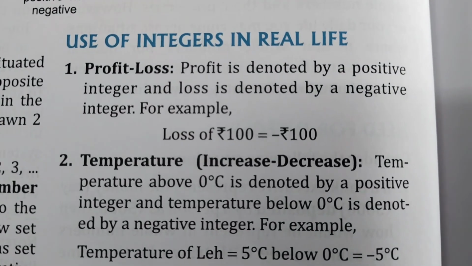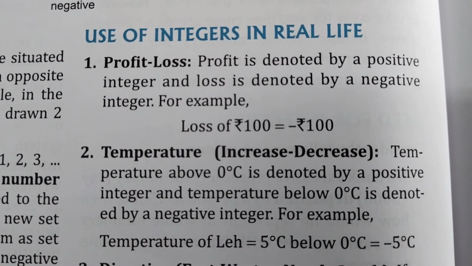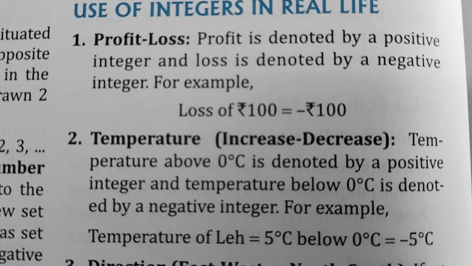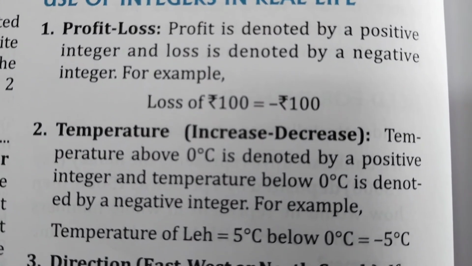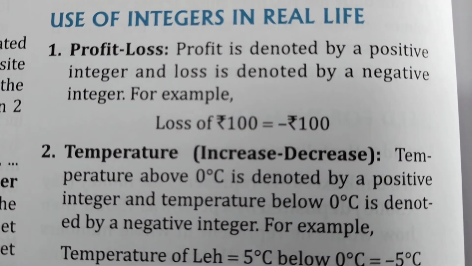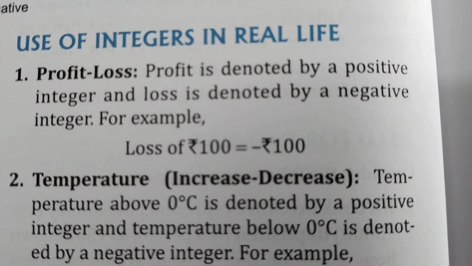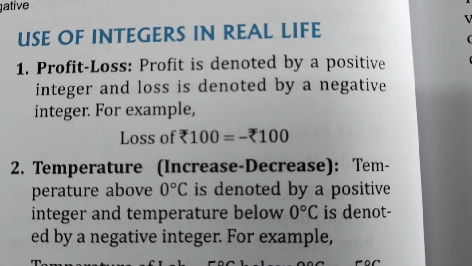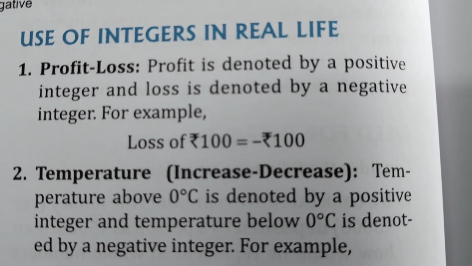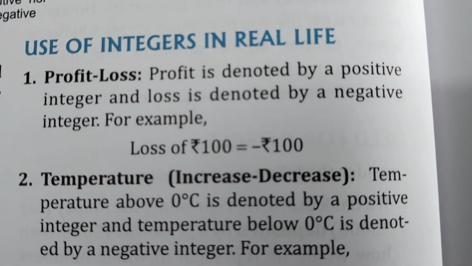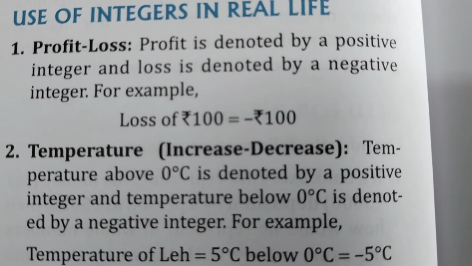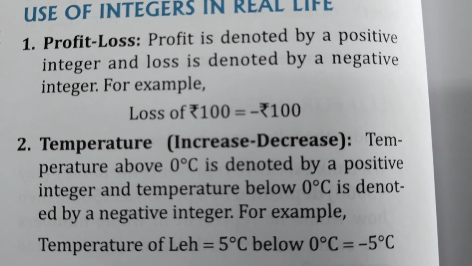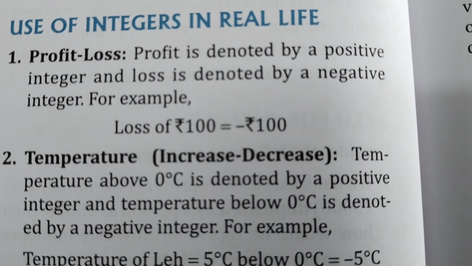So now, use of integers in real life. Profit and loss: profit is denoted by a positive integer and loss is denoted by a negative integer. For example, a loss of rupees 100 is represented as minus rupees 100. If it is a profit, then we write plus 100. Temperature, increase or decrease: temperature above 0 degrees is denoted by a positive integer, and temperature below 0 degrees Celsius is denoted by a negative integer. For example, a temperature of 5 degrees Celsius below 0 is minus 5 degrees Celsius.